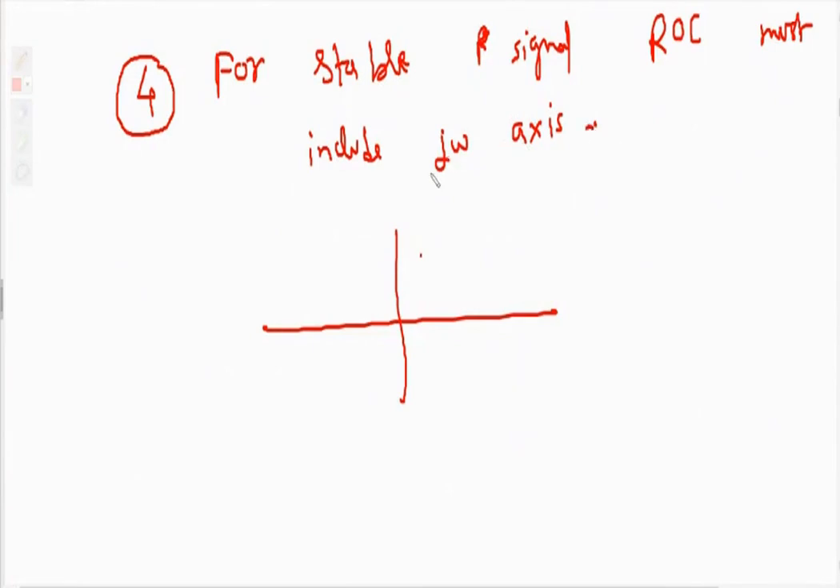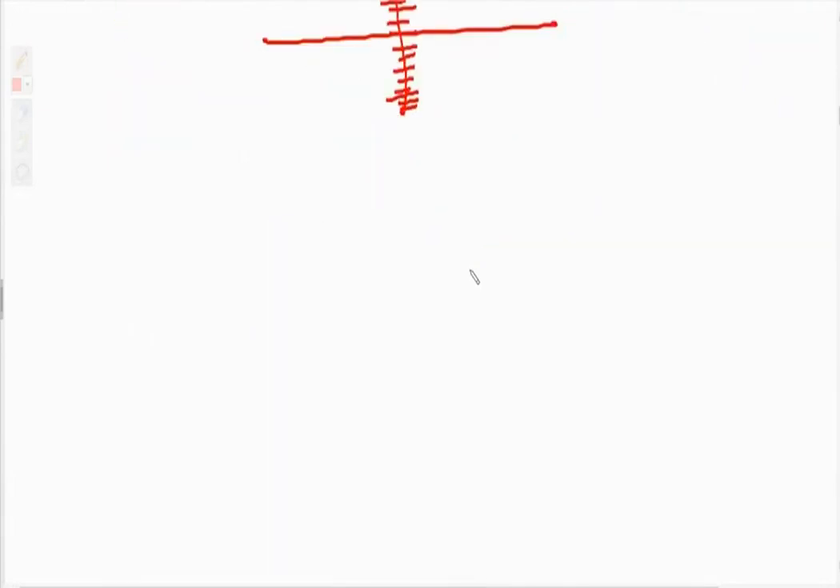Now, just for your understanding, so this is the j omega axis. So if it is crossing the j omega axis, then we will say that the signal is a stable signal. So that is the fourth property, that for stable signal, ROC must include the j omega axis. It must cross the j omega axis. Now, here the explanation of ROC is over.